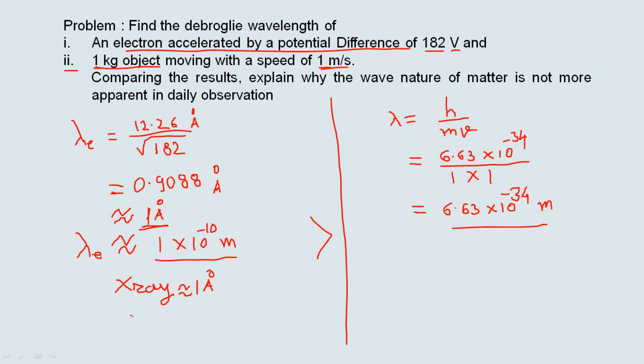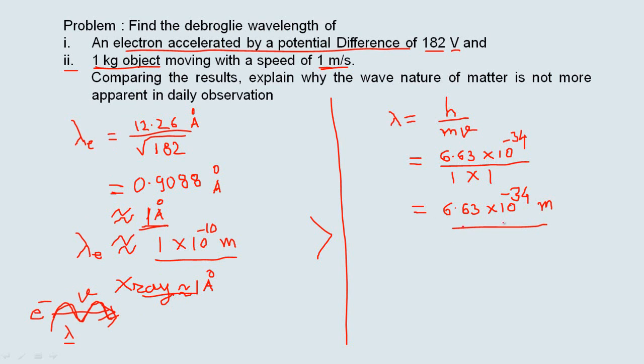So since X-rays can be detected, there is a possibility that we can detect the presence of matter wave associated with electron. If there is an electron in motion with some velocity v, then there is a matter wave associated with its motion, and we can detect it, since the wavelength corresponding to it is of the order of wavelength of X-rays.